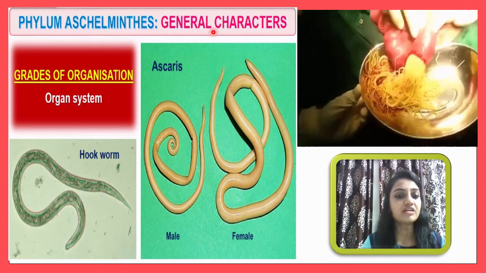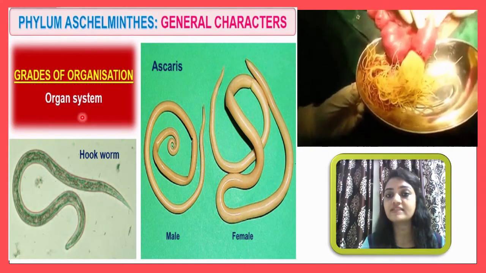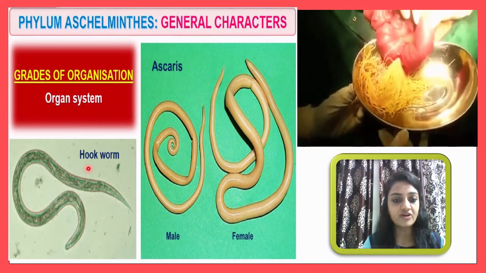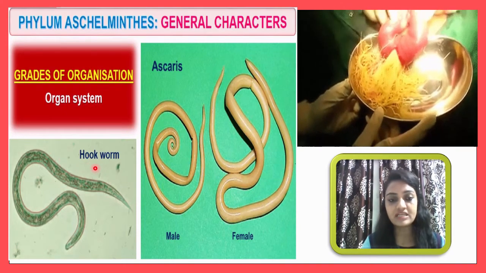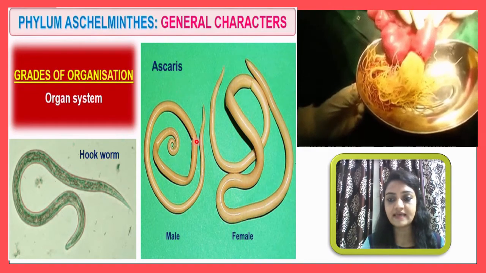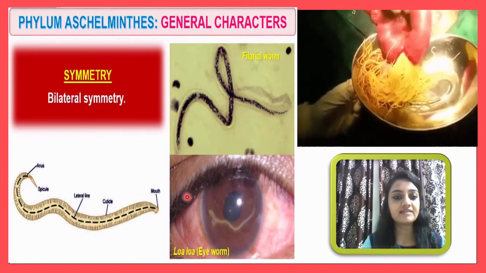Here the grade of organization will be organ system level of organization. And here you see the photograph. This is a photograph of a hookworm, which is one example of the phylum Aschelminthes. Ascaris is also there.